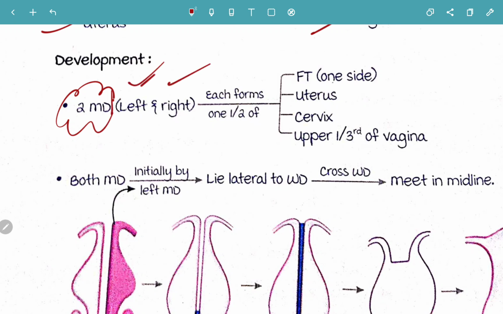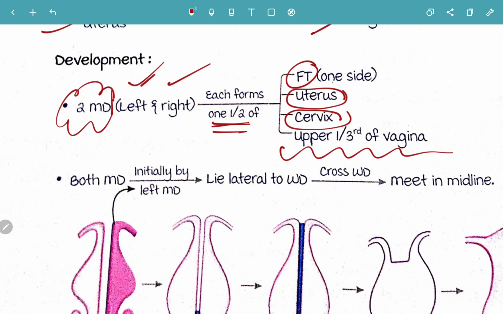One half of each will be forming a fallopian tube, a uterus, a cervix, and the upper 1/3 of the vagina. Don't get confused, it is the upper 1/3 of the vagina.